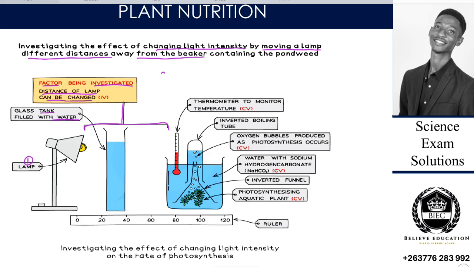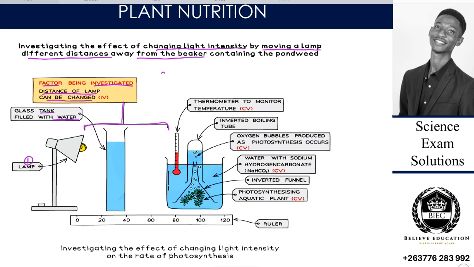So in general we know that water allows light to pass through. So possibly, maybe I'm not so sure, the light may pass through the glass tank so that it can be concentrated on one area, or we are saying that since light has heat, the water is absorbing the heat, such that the heat doesn't reach the plant too much.